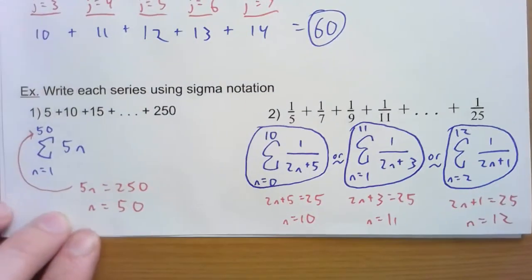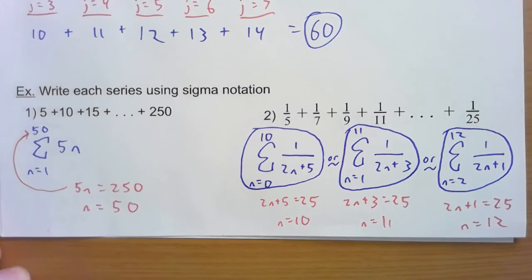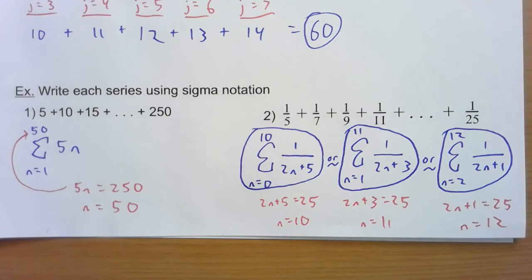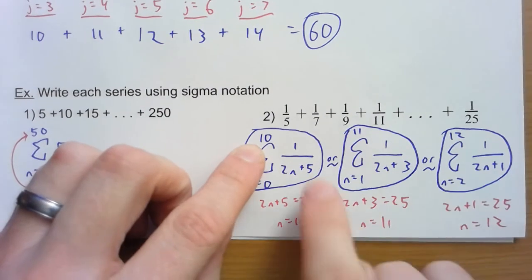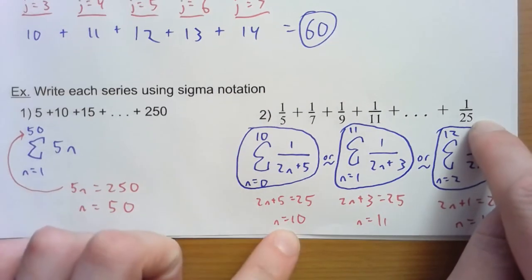Okay, so it's possible when you're checking answers that your answer is not there and you still got it right. All you have to do is just plug in a few numbers. Don't just plug in one, but plug in two or three numbers and see if your formula actually works, if it actually matches. Okay, and again, to find the number at the top, you can just set your formula equal to the last term and solve for it.